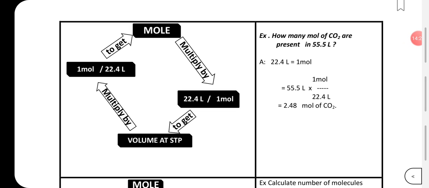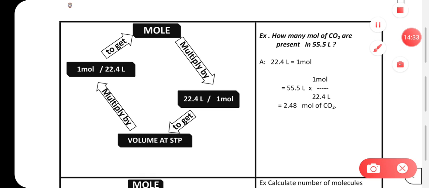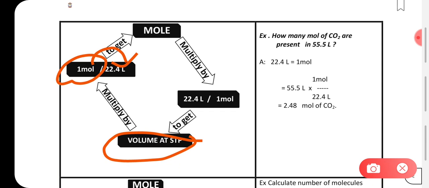Now at standard temperature and pressure condition, 1 mole of any substance will contain 22.4 liter of volume. So 1 mole of any substance will have the volume of 22.4 liter, and this is only when it is at STP, standard temperature and pressure is maintained. So if the volume is divided by 22.4, we get the number of moles, and if the moles are multiplied by 22.4, we get the volume.